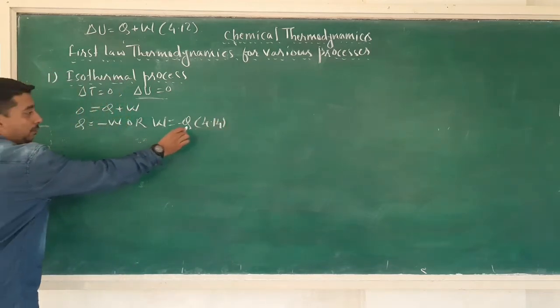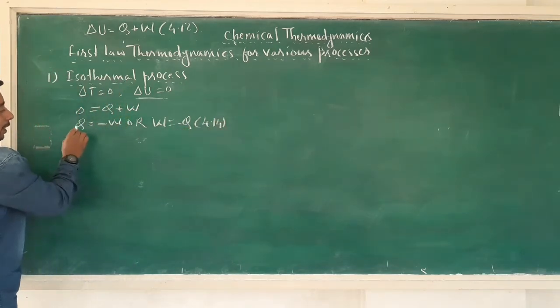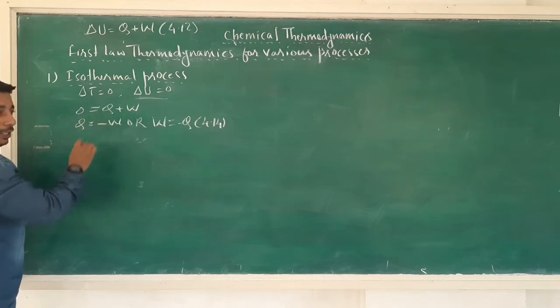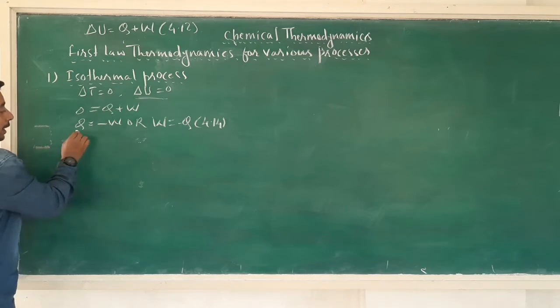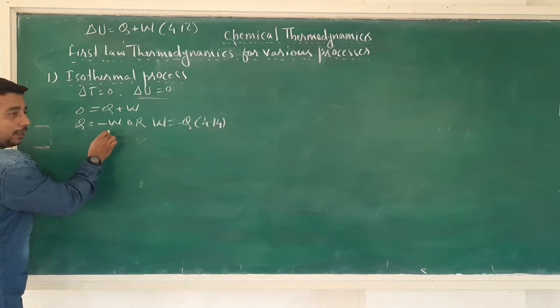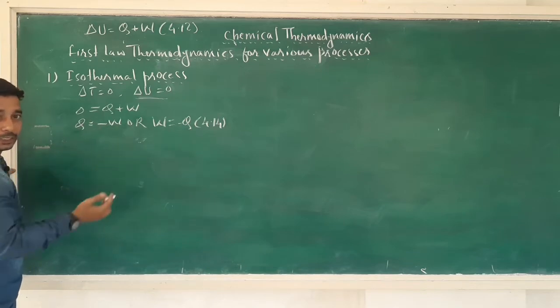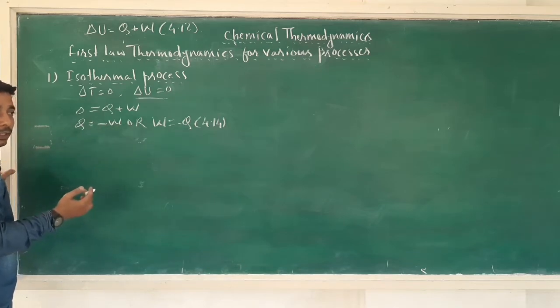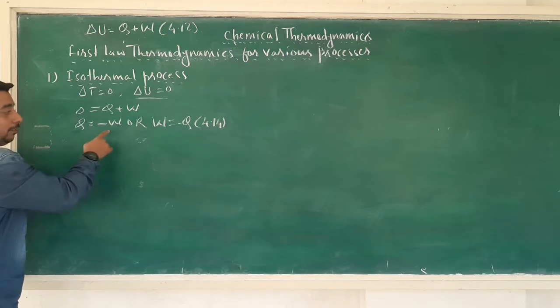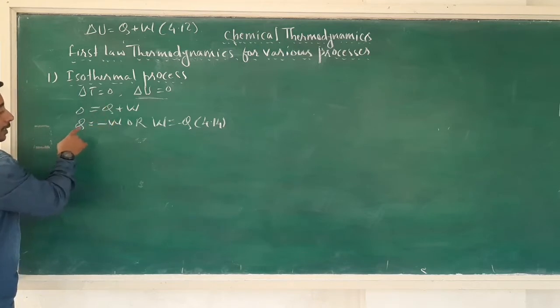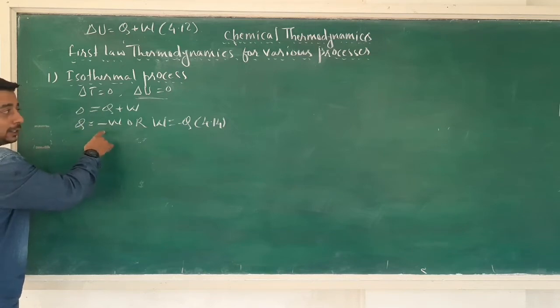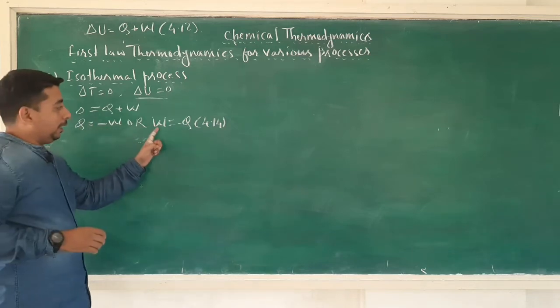Now this equation number 4.14 suggests that when heat is supplied to the system, Q is positive, means heat is supplied to the system, or it is added to the internal energy of the system. When heat is supplied to the system, it results in work done by the system on the surrounding. Here W is negative, means work is done by the system on the surrounding.